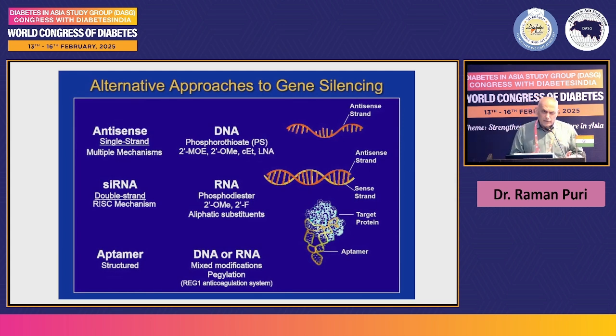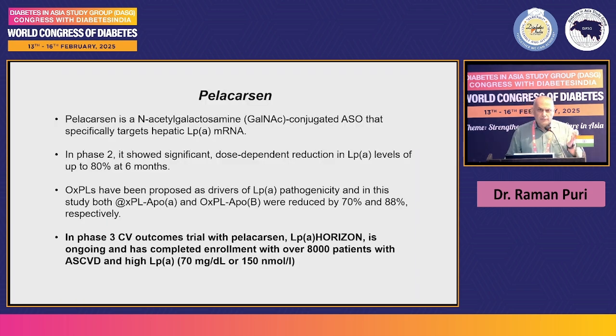They get into the hepatocytes. This antisense agent finds the messenger RNA, binds with it, and destroys it. So there is no messenger RNA, so there will not be any production of lipoprotein A. That is how the level of lipoprotein A comes down. There are 5 drugs in the pipeline at present.